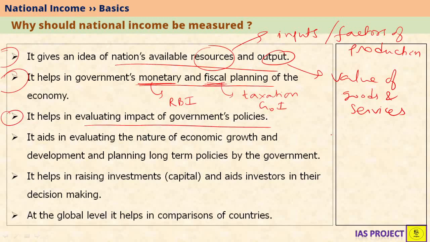For example, every year, many government programs as well as schemes are released. If you want to evaluate whether the scheme or program is in effect working on the ground or not, you need to measure national income and see what is the growth and what is the benefit of that program and scheme. So national income measurement also helps in evaluating the impact of government's policies.